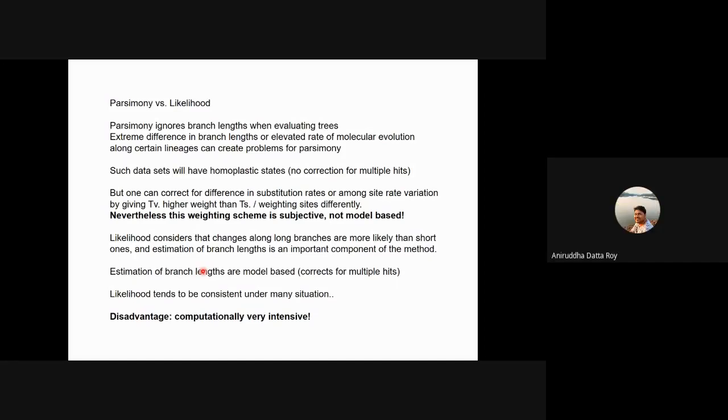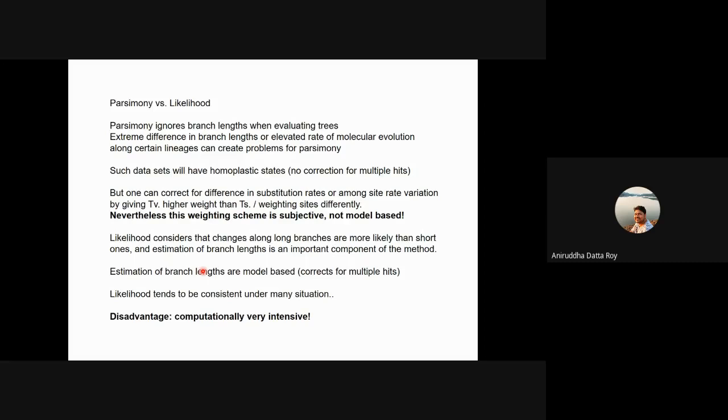Okay, so the whole idea of this workshop is to go from the basics and tell you how tree building methods have evolved over time, right? You've gone from very simple tree building methods like UPGMA and NJ, and what we're seeing is that with every tree building method, more and more nuances are added, which obviously makes it more computationally intensive.